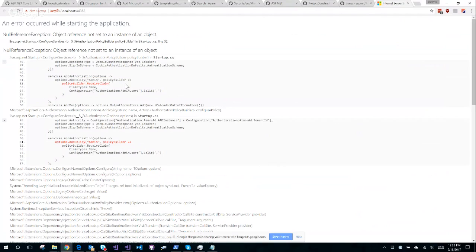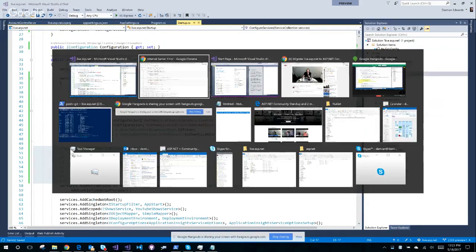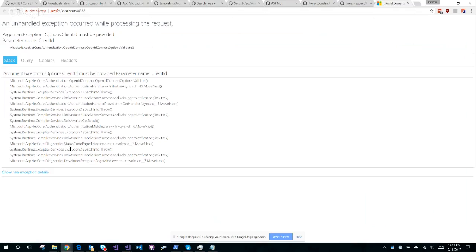Because I can't imagine that the policy builder would be null. Like, what's the point of the API if the policy builder is null? Or it's a bug. This is, of course, the other option going on here. So let's see if we can just comment our way out to glory here. We can at least get the app to render the home page. All right, client ID must be provided. All right, so here we go.